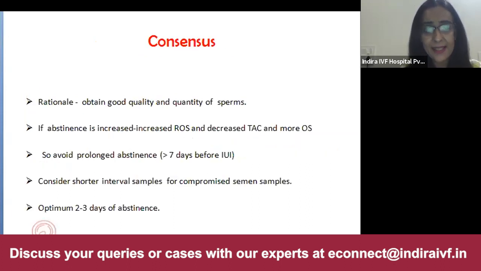So the consensus is that maximum production and optimum performance is a sprint, not a marathon. So avoid prolonged abstinence. 2 to 3 days is optimum. Shorter intervals for compromised semen samples, so that we aim at getting good quality rather than more quantity of sperms.